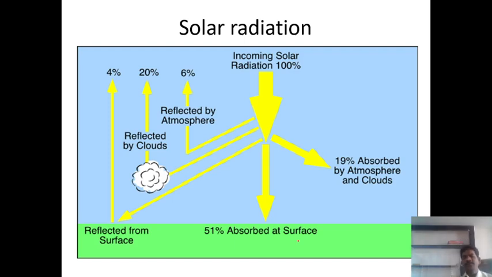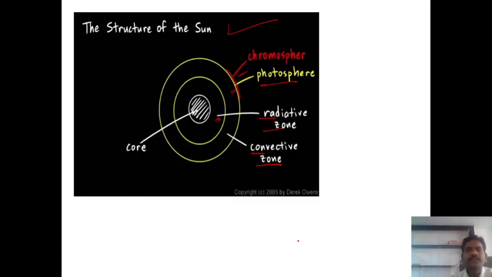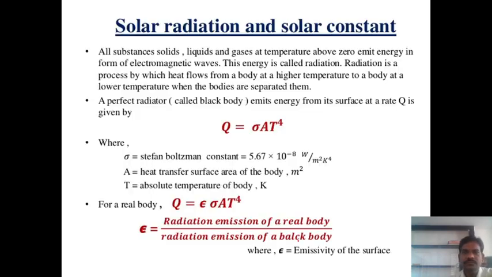Now we focus on the solar radiations. First of all, we understand the definition of solar radiation. How do we define radiation? Because we know the sun emits radiation.